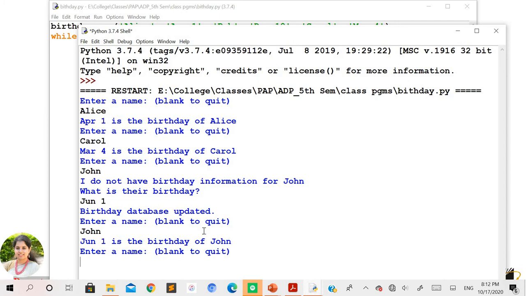So this is how it is going to execute, where every time it is going to ask the name of the person, and as a result it is going to display the birthday of that person. And if you type a name of a person which is not present in that database, it will ask for the birthday and the database will be updated. And then to come out of this loop, simply press the enter key, and you will be out of that loop.